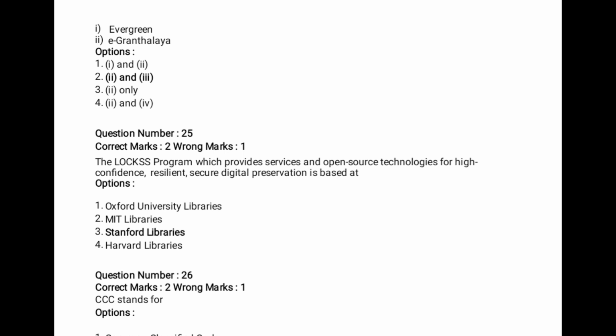Next, question number 25. LOCKSS, Lots of Copies Keep Stuff Safe, I think it's an abbreviation. A LOCKSS program, which provides services and open source technologies for high confidence, resilient and secure digital preservation, is based at? It's a repeated question, asked in the UGC NET exam also. Option 3 is the right one, Stanford Libraries.